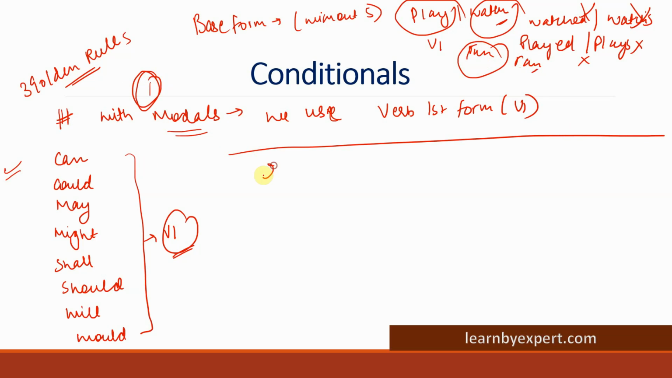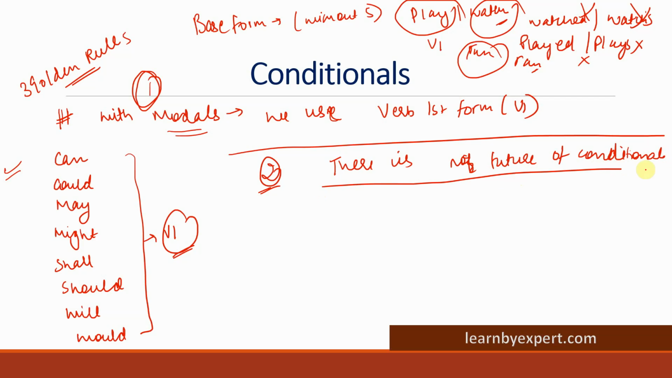Okay, rule number two, guys. There is no future of conditionals. Now you must be wondering what I am talking about. Just in the previous slide I said this is so important, we really need to do it, always keep this thumb rule in mind, you will definitely get questions. And suddenly I'm saying there's no future of conditional. So basically what I mean is, we do not use future tense with conditional sentences.